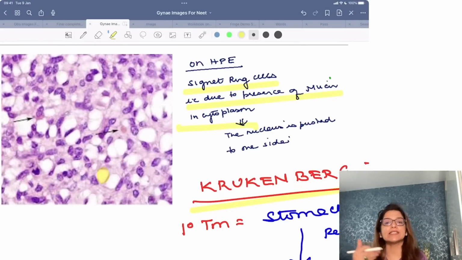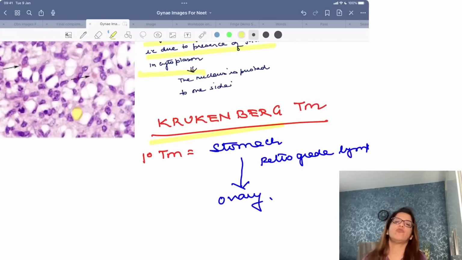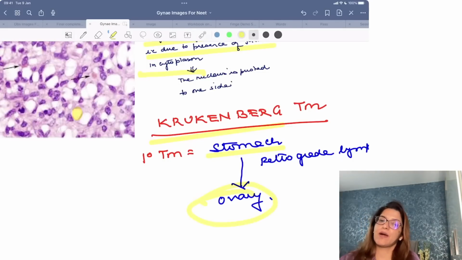Krukenberg tumors are secondary tumors of the ovary. They are metastatic tumors of the ovary. The most common site for the primary tumor is the stomach, and from the stomach, via retrograde lymphatics, the metastasis comes to the ovary, right?